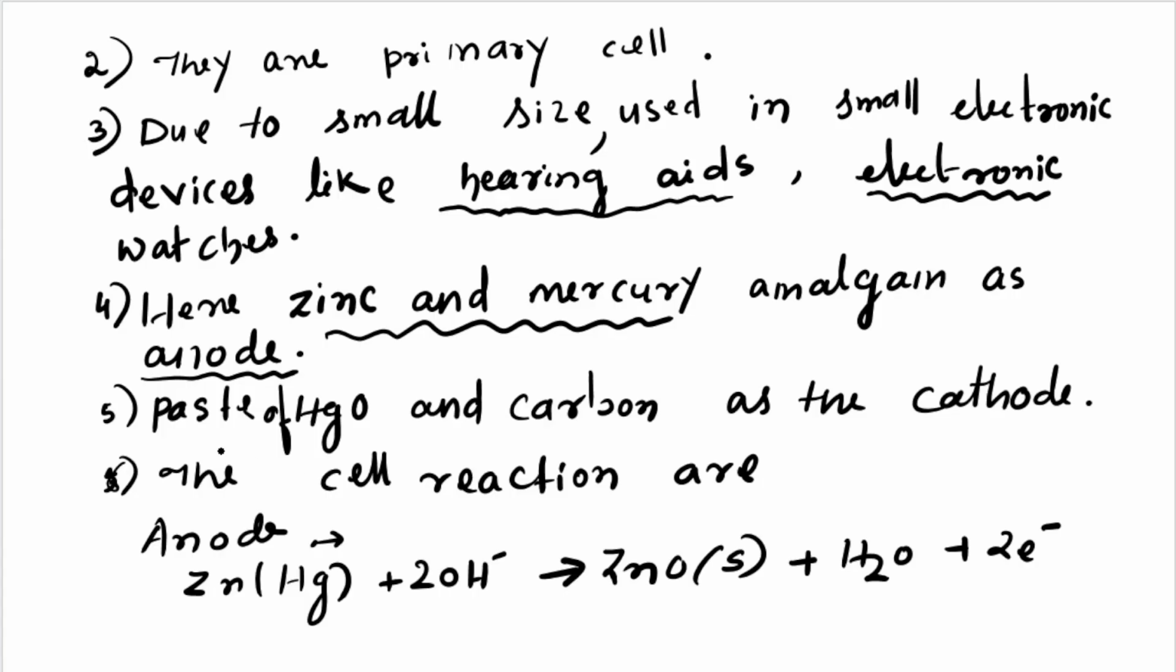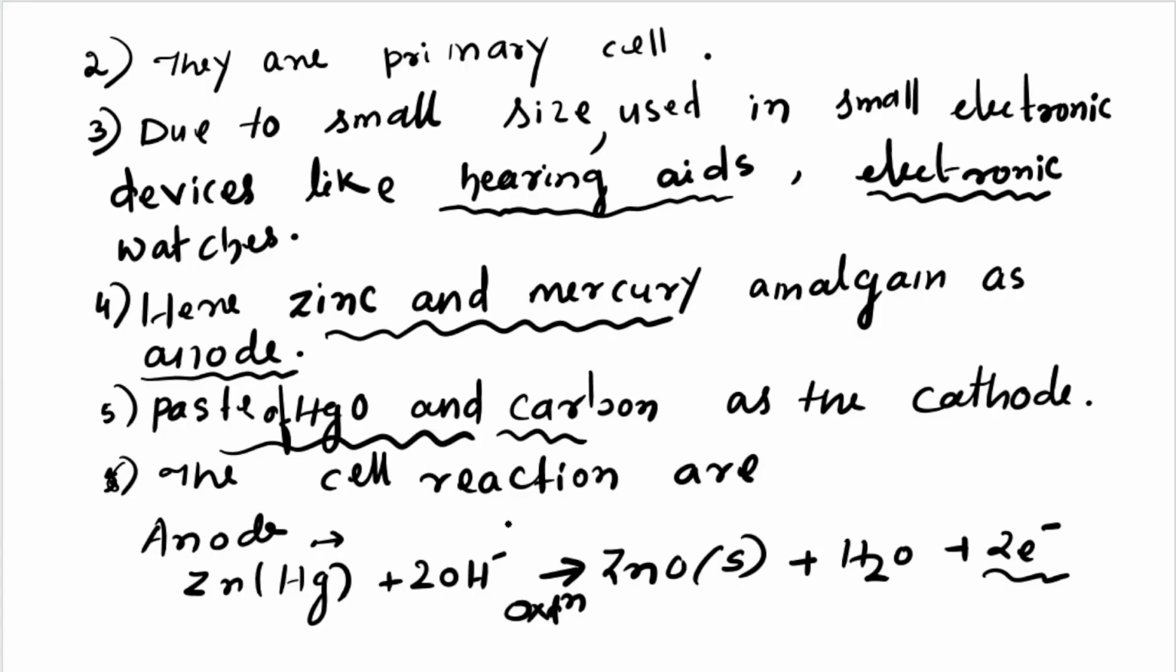Remember, for every cell you read, you should remember what the cathode and anode are. Now the cell reactions. At the anode, which is zinc-mercury amalgam, Zn(Hg) plus 2OH minus gives zinc oxide plus water. Here electrons are lost, which means oxidation takes place, and you get solid zinc oxide and water.